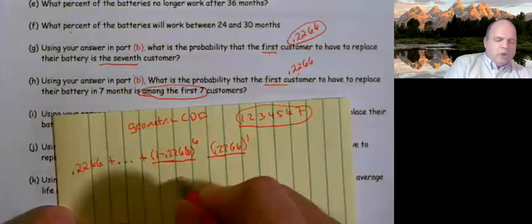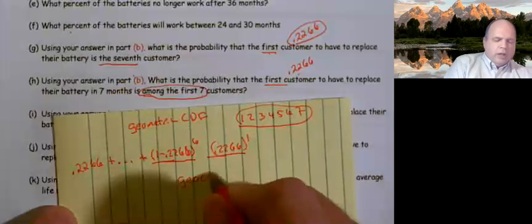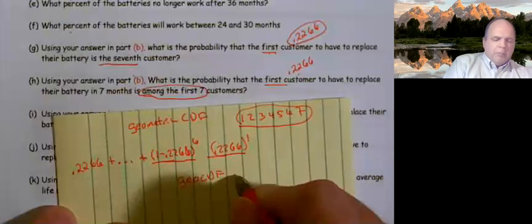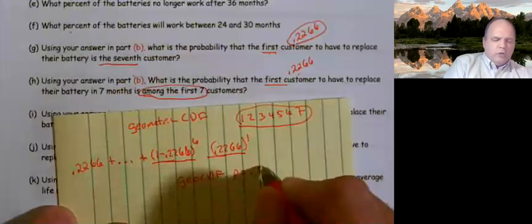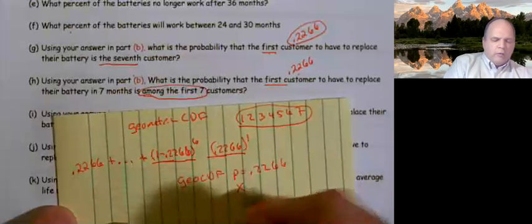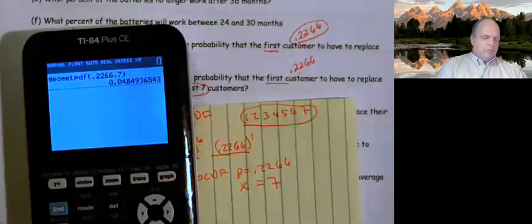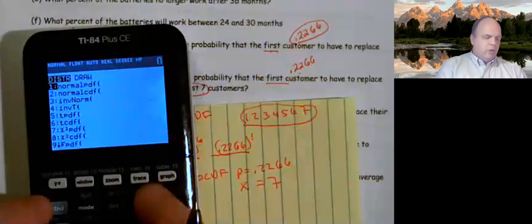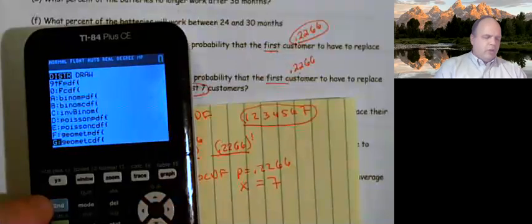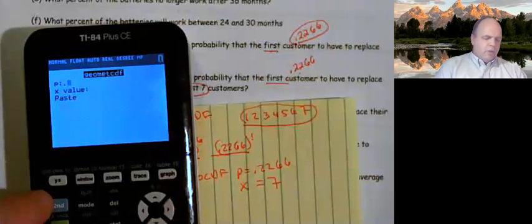Now this is going to be a geometric CDF. Our probability is 0.2266 and our X value is 7. So second bars, geometric CDF, probability 0.2266, X value 7.